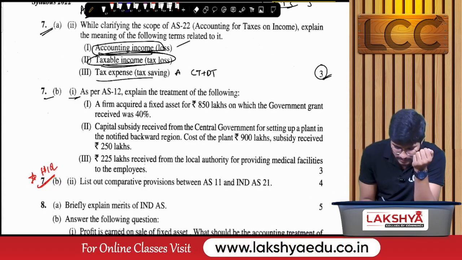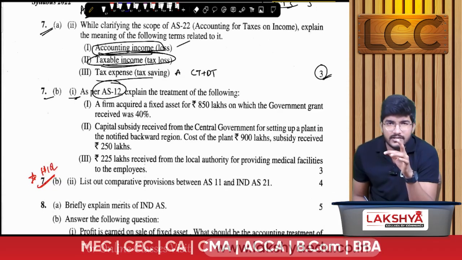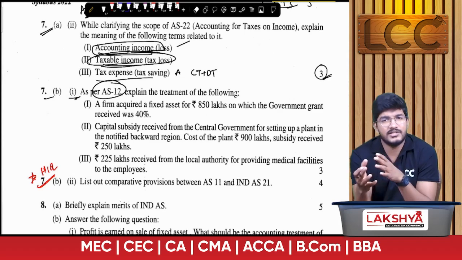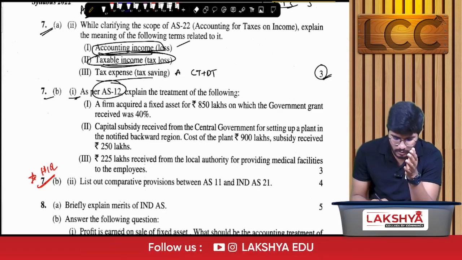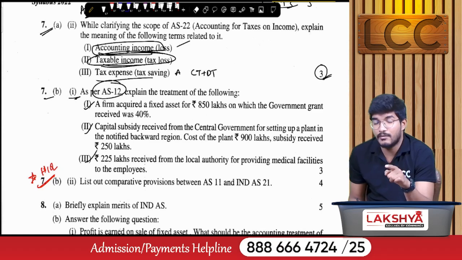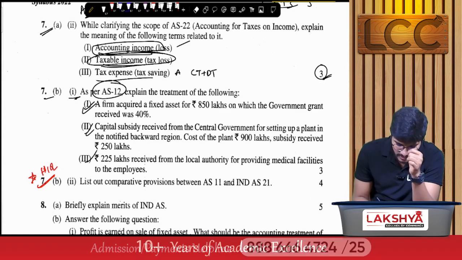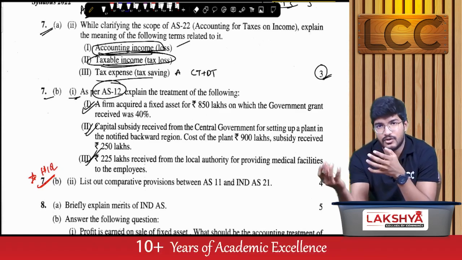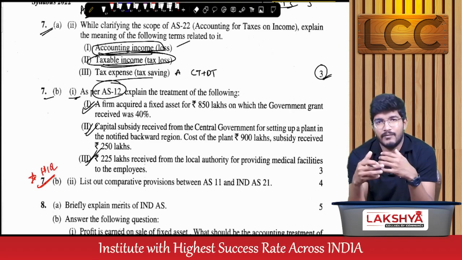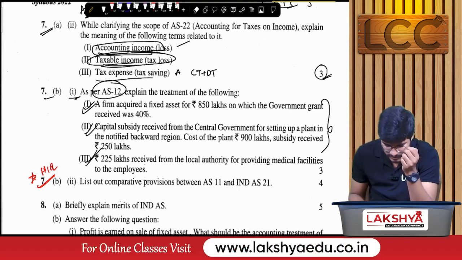And 7B1, AS 12, accounting standard 12, in the ICMA study material. There is no question in accounting standard 12 regarding these three, but in our Lakshya material we have given 3 questions, like based on the government grant received, how will the accounting treatment be. This is a theoretical question.